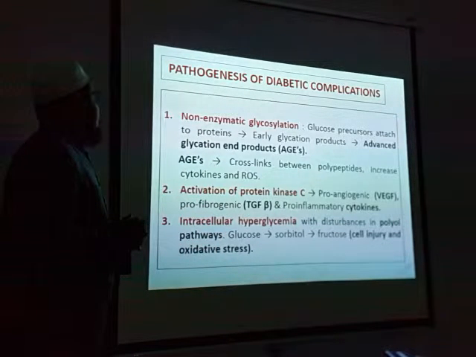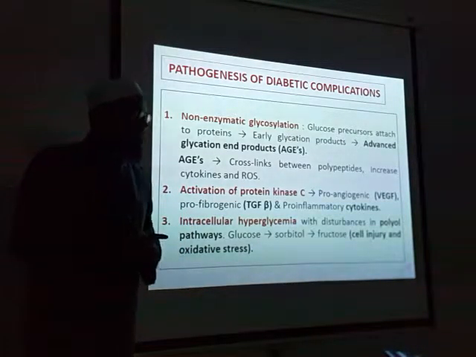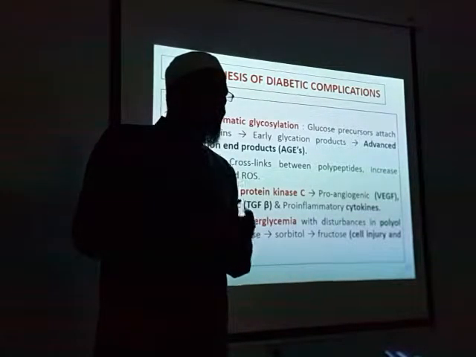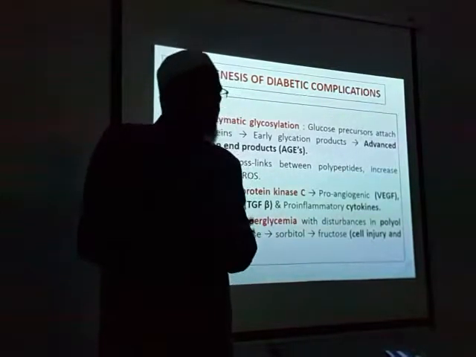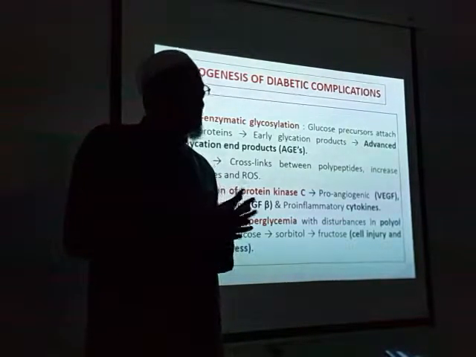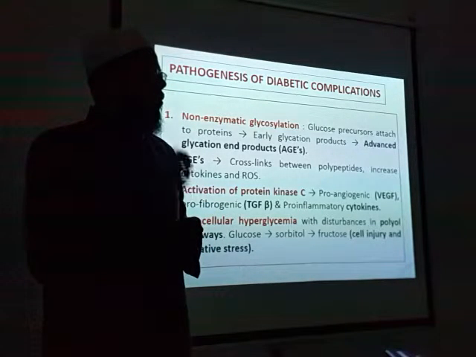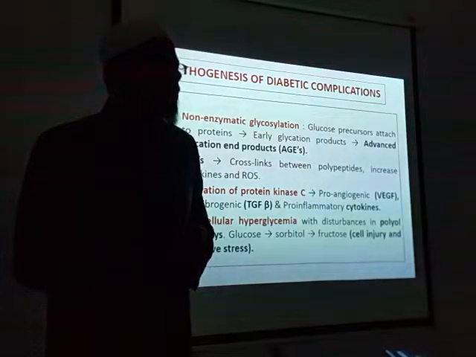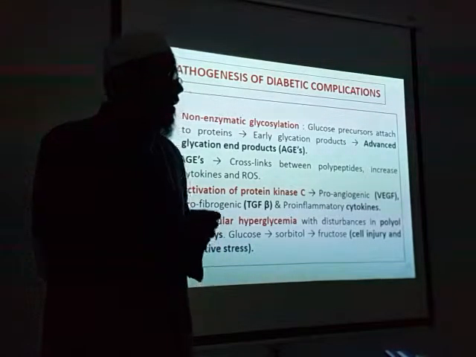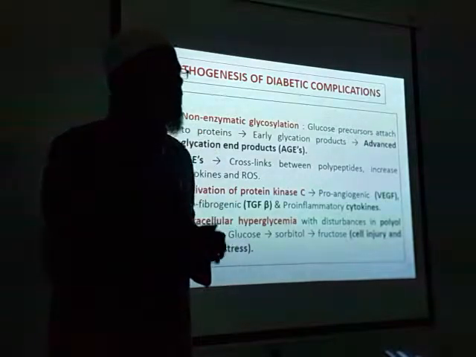So, activation of protein kinase will cause a pro-angiogenic effect, that means new blood vessels form. I will give you an example. A diabetic patient, after 5 or 6 years, will complain of vision problem. Once he goes to the ophthalmologist, the ophthalmologist will see some red spots.